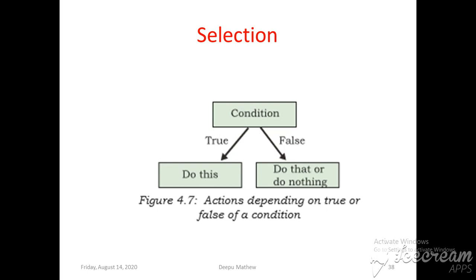In a selection statement, first we check a condition, and based on that condition we decide which statement is executed next. If the condition is true, we move to one part of the program. If the condition is false, we execute another part of the program.